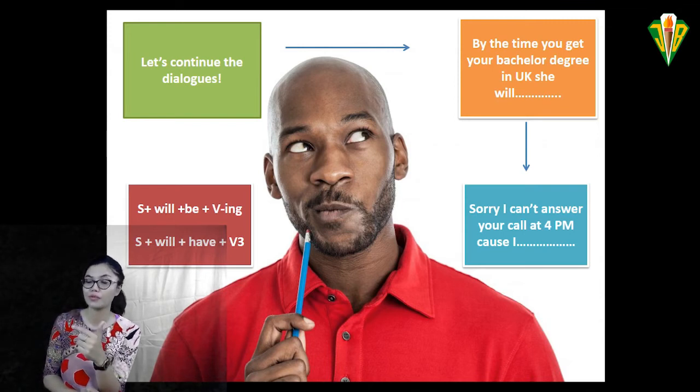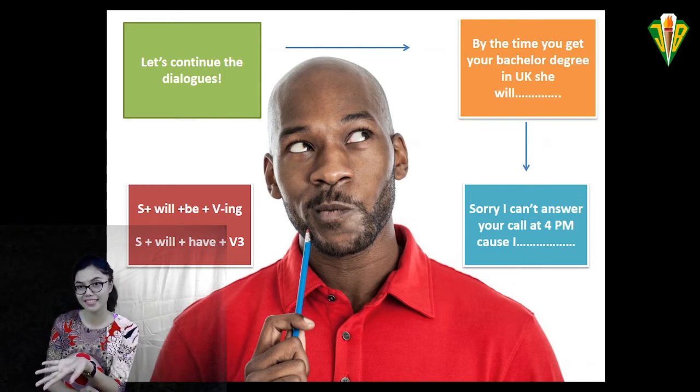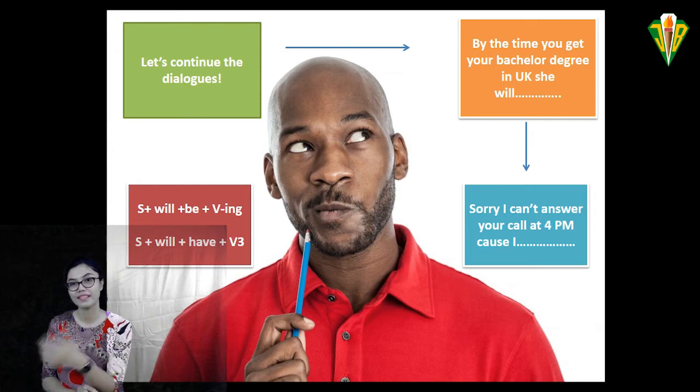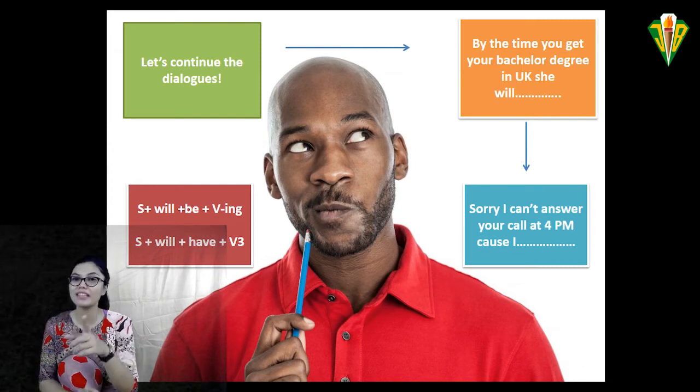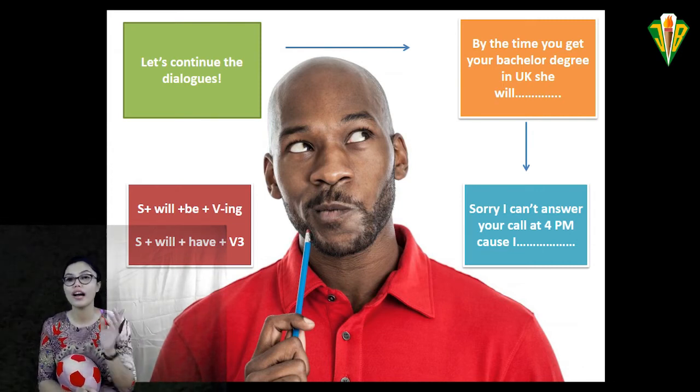Alright, let's move. Sorry, I can't answer your call at 4 p.m. because at the moment I will what? Easy, right? Remember that this also always talks about a definite time. Okay?